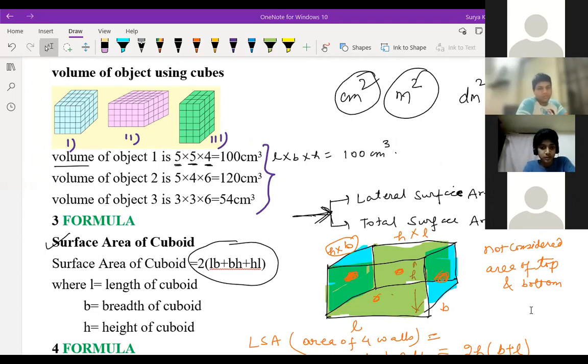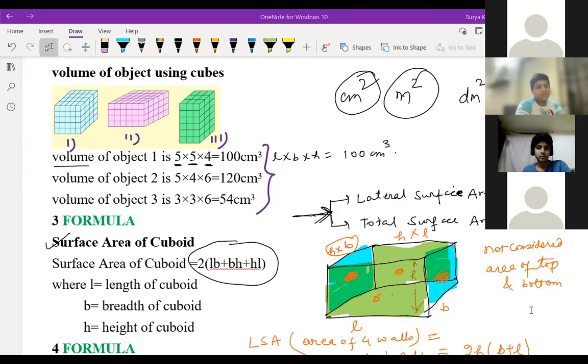Yes, sir. Sometimes what they do, they'll ask only surface area, find the surface area of this. You should think over that. Which surface area? They're asking total surface area or lateral surface area. Sometimes they'll simply tell, find the surface area.